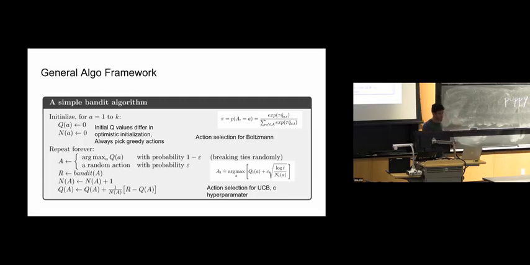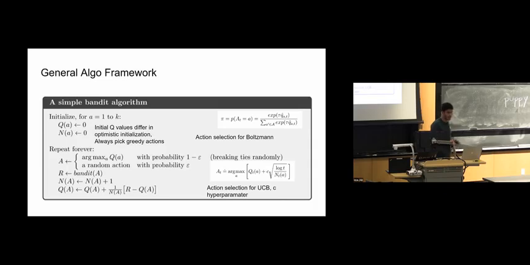For epsilon greedy, you choose the action by either picking the greedy one with probability 1 minus epsilon or a random one with probability epsilon. That action part would be changed depending on the other algorithm that you're using. For Boltzmann, you'd use the formula on the top right, and for UCB, you'd use the one on the bottom right.